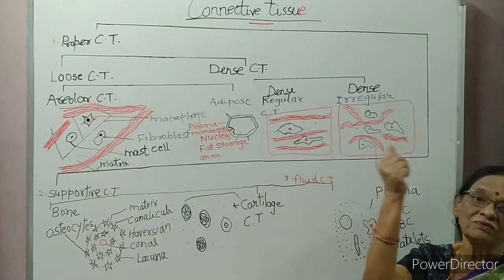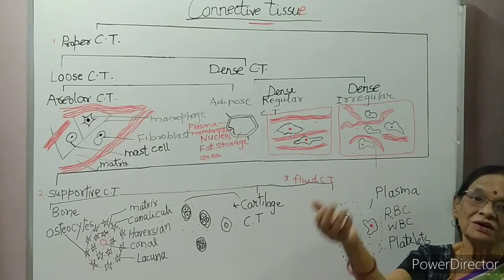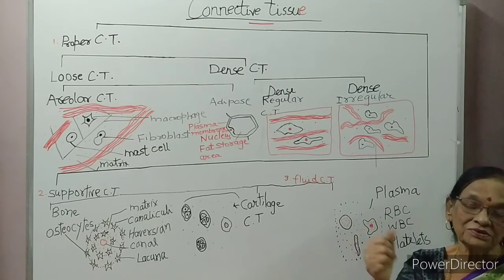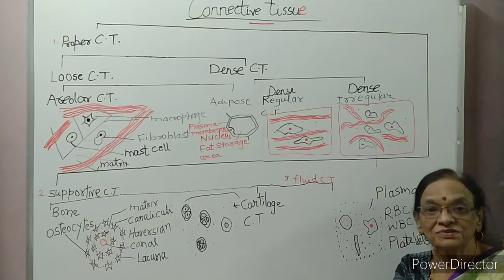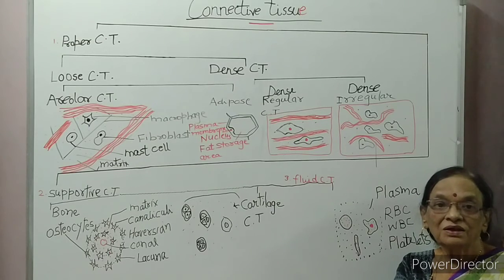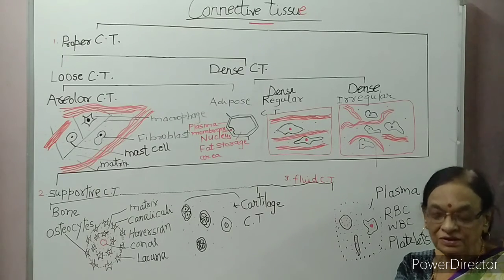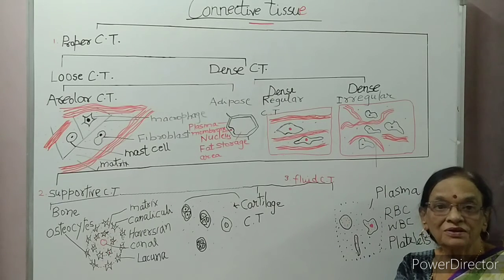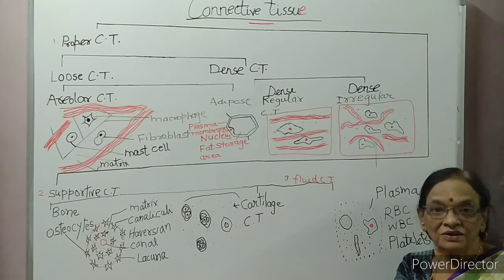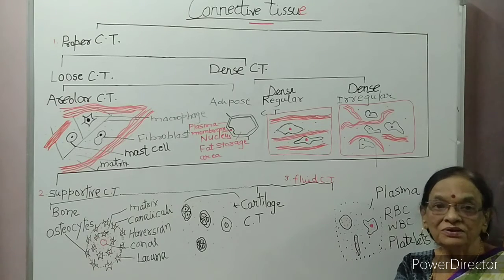We can move our hand, our leg according to our wish. Non-striated are found inside the visceral organs, internal organs of our body, which do not act according to our wish. And cardiac muscle is found in the heart. Their function is also involuntary.